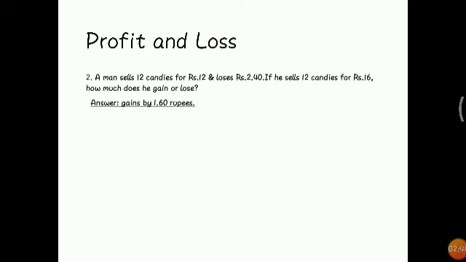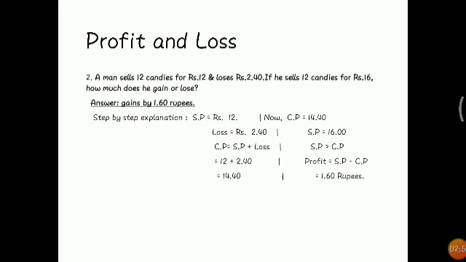Then we will go for the step-by-step procedure. First, the selling price is 12 rupees and he loses 2.40. We have to find the cost price of the product. So cost price equals selling price plus loss. So the total is 14.40 rupees. Now the CP is 14.40 rupees. If he sells 12 candies for rupees 16, that is the selling price, 16 rupees. So the selling price is greater than CP, so there is a profit. We subtract and get 1.60 rupees of profit. This is the second question.